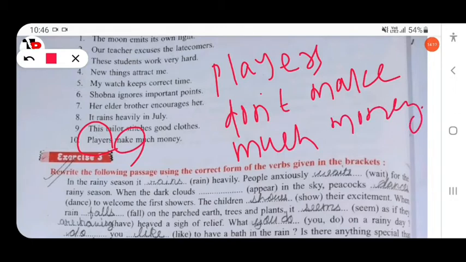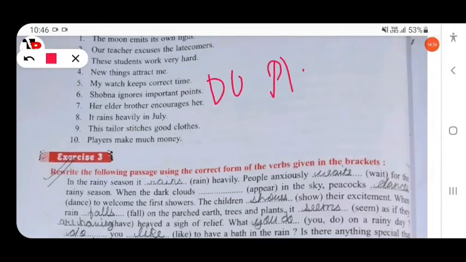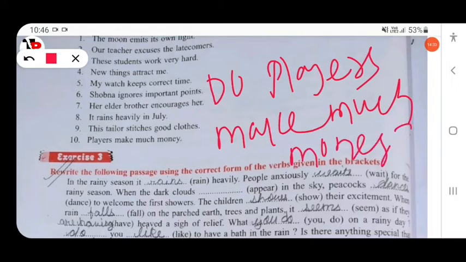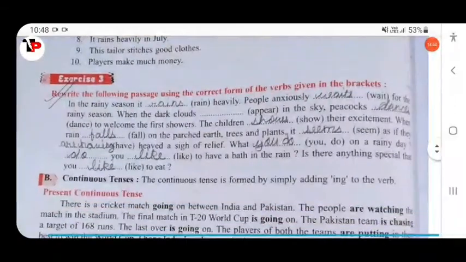Then yes/no will be: do players make much money? Question mark. Players don't make much money; do players make much money? Then next, exercise 3: rewrite the following passage using the correct form of the verbs given in the brackets.